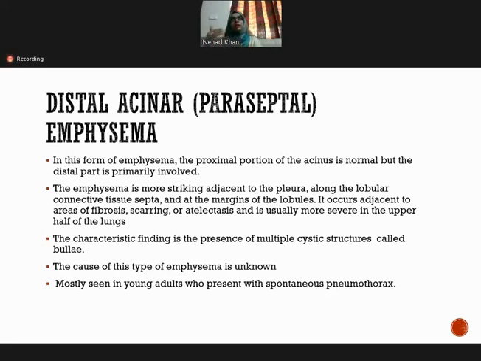So distal acinar emphysema is mostly seen just adjacent to the pleura, along the lobular connective tissue septi and at the margins of the lobules, and it occurs adjacent to areas of fibrosis, scarring and atelectasis. It is usually more severe in the upper half of the lung.